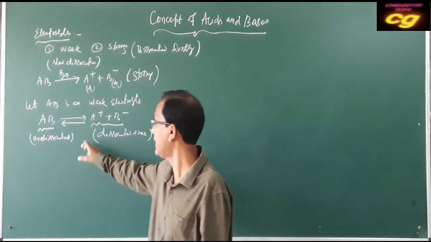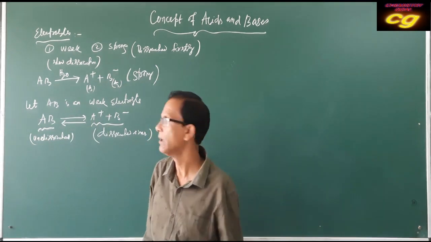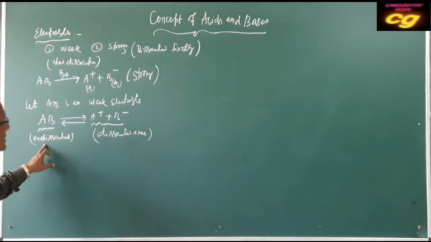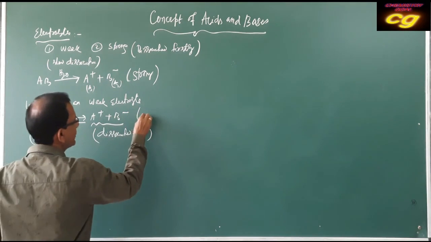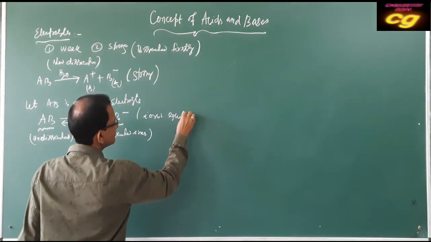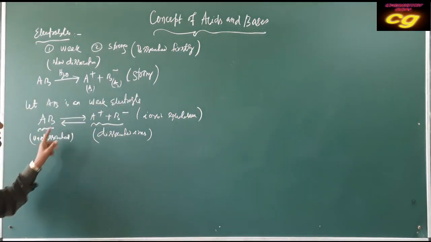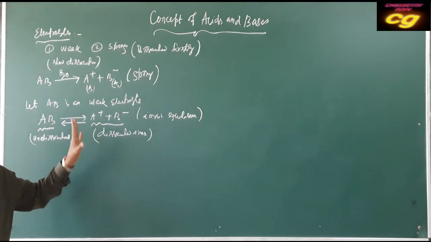For a weak electrolyte, it always exists in ionic equilibrium between the undissociated particles and the ions produced, and this is called ionic equilibrium.